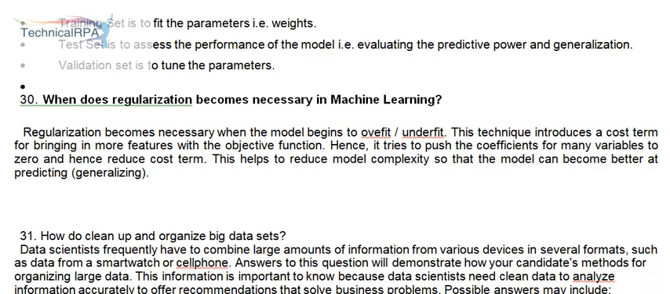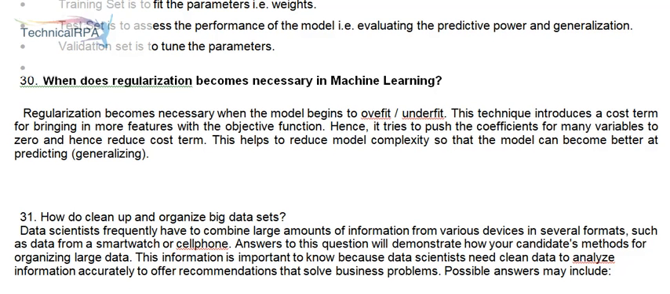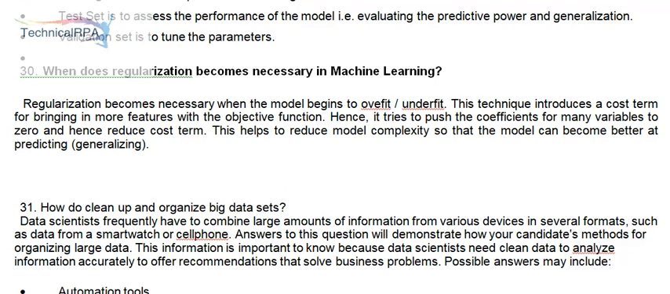30. When does regularization become necessary in machine learning? Regularization becomes necessary when the model begins to overfit or underfit. This technique introduces a cost term for bringing in more features with the objective function. Hence, it tries to push the coefficients for many variables to zero and hence reduce the cost term. This helps to reduce model complexity so that the model can become better at predicting and generalizing.